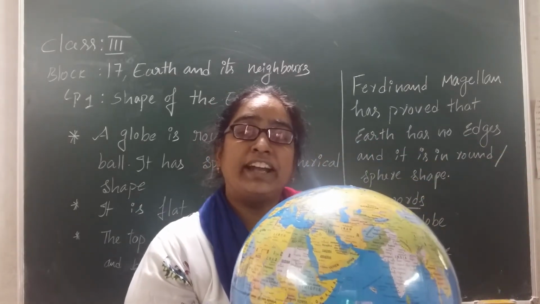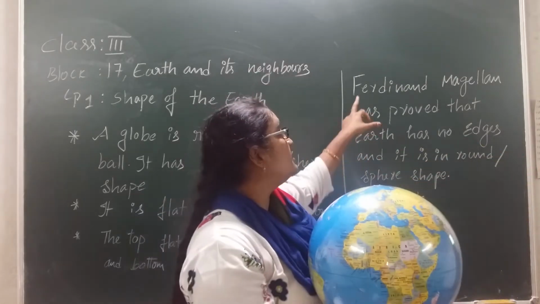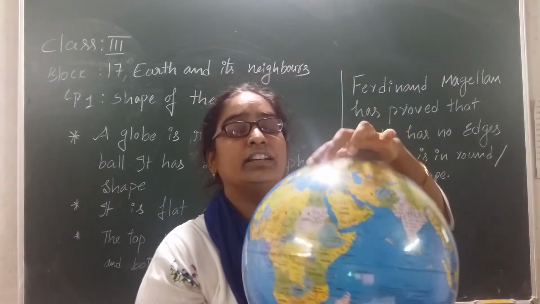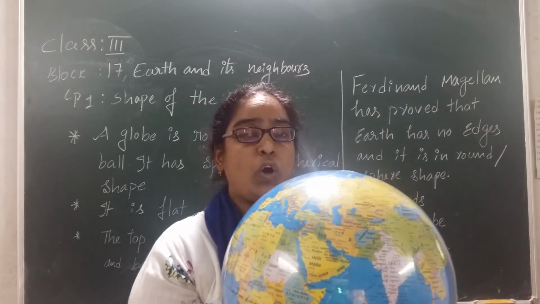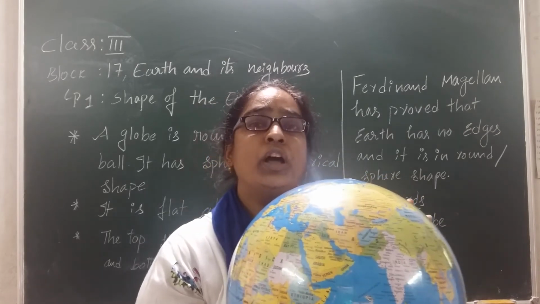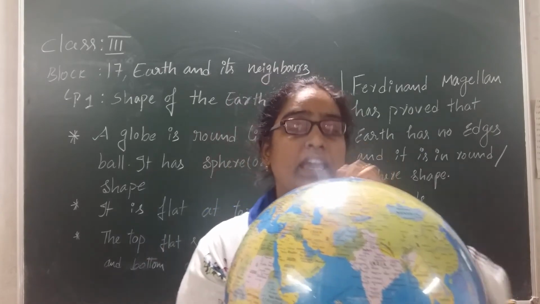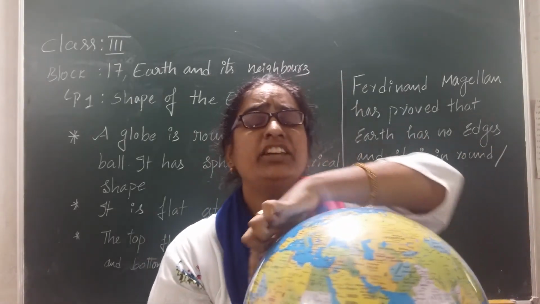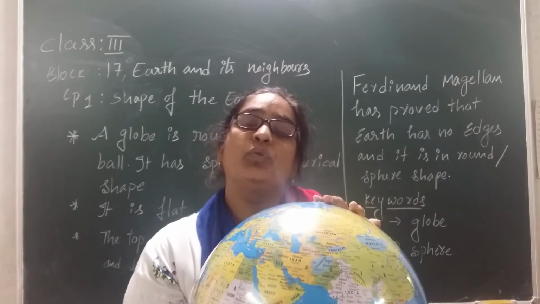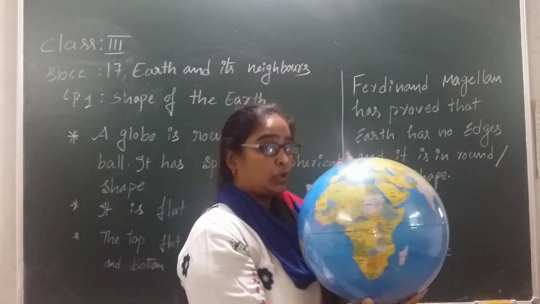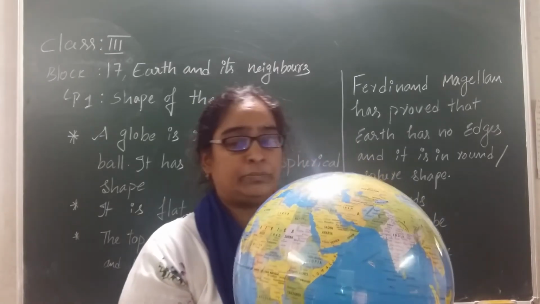What is the scientist's name? Yes, Ferdinand Magellan has proved that earth is in a sphere shape. How did he prove it? By travelling from Spain for up to 3 years, he proved that it has no edges. So what are the new keywords we learned in this lesson? Yes, one is globe and another one is sphere.